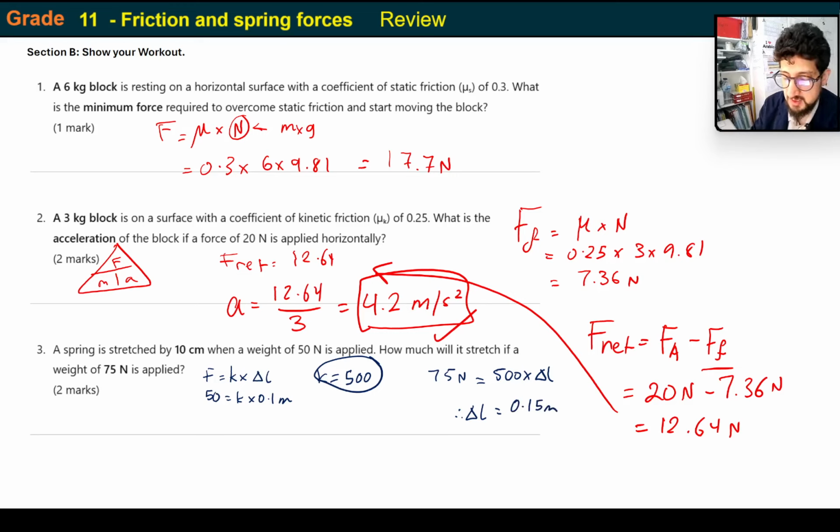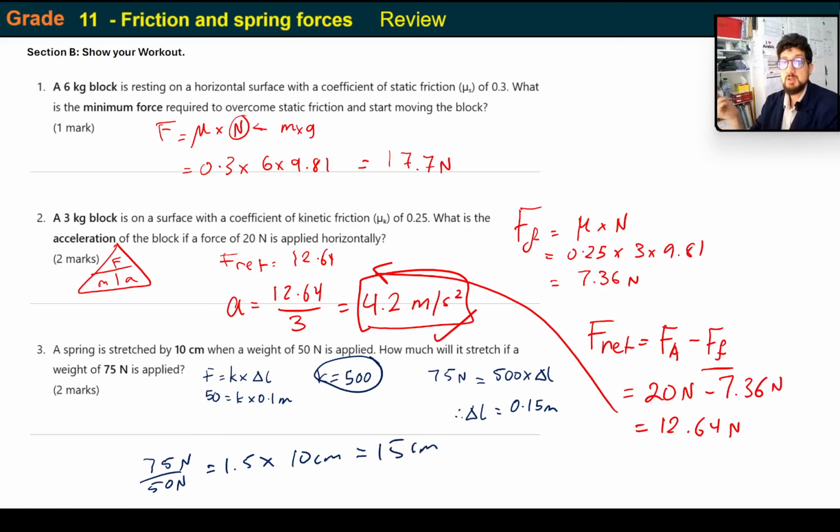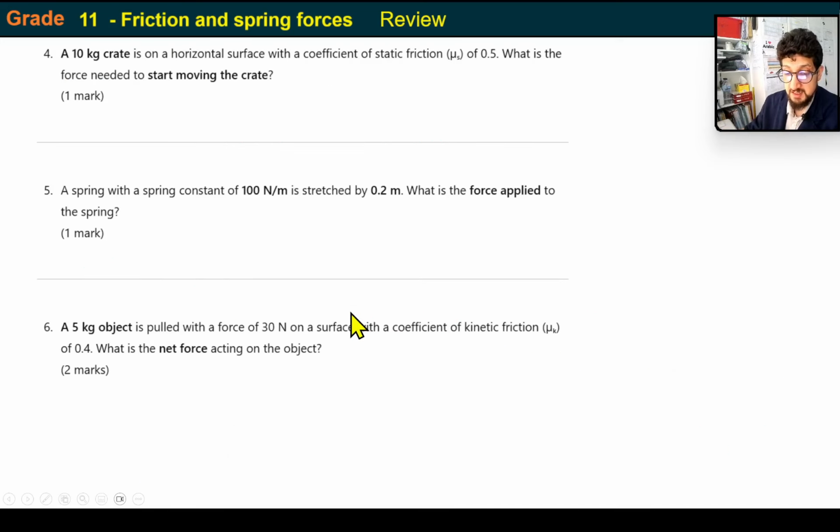The other way of doing it is just by looking at ratios. 75 divided by 50 is equal to 1.5 times. So it's going to be 1.5 times the stretch. So 1.5 times 10 centimeters is equal to 15 centimeters. So there's multiple ways of doing it, okay? And this only works because they're linear.